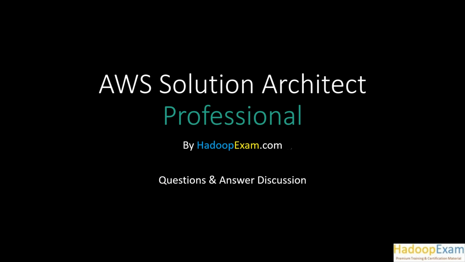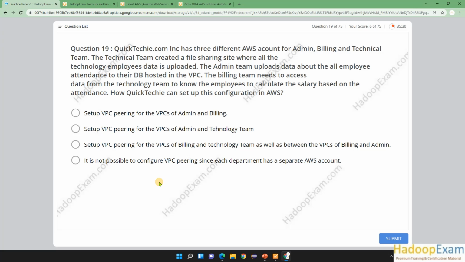In this session, we will be discussing question number 19 from the AWS Solution Architect Professional Level, Practice Paper 1, provided by HadoopExam.com. So now let's first go to the question, then we'll come back to the explanation and then we'll go to the answers.